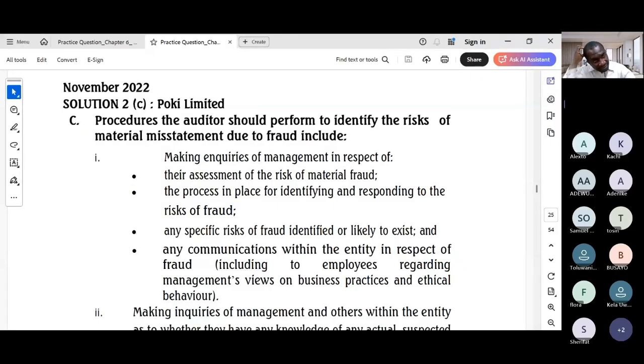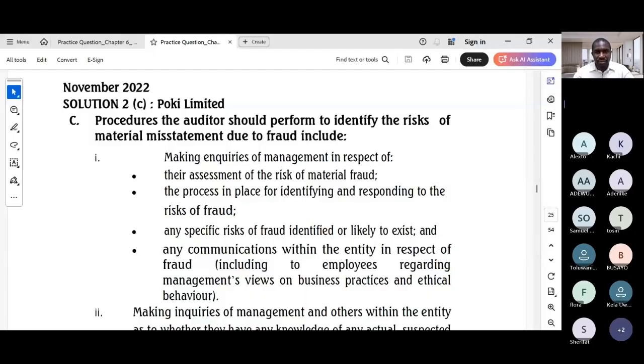You need to start by referencing ISA 240, if you can remember. It's actually hard under exam condition to remember ISA 240, especially when it's not mentioned in the question. But if you can remember, it's good to reference it as it's the specific guideline that governs this area of risk of material misstatement due to fraud during an audit. So use the numbered list the examiner used or a bullet list, something like that. Organize your points logically.